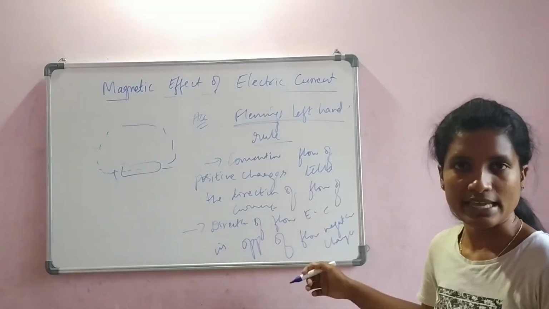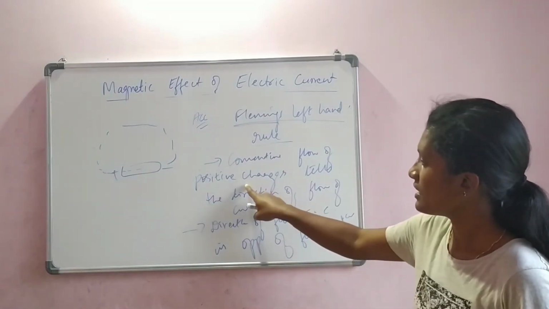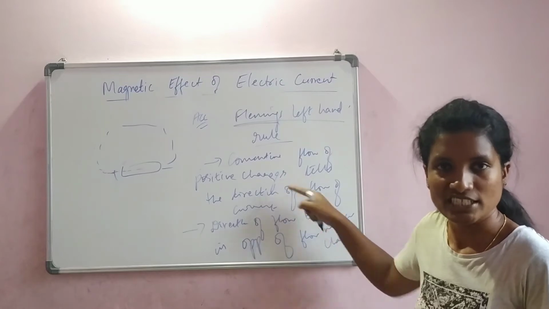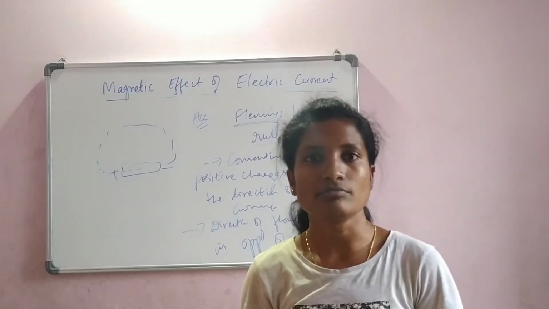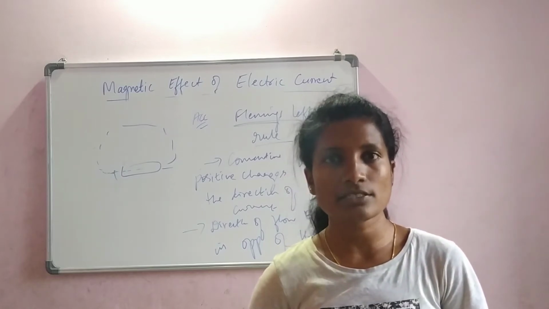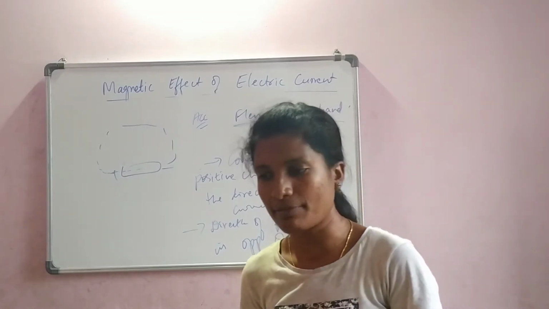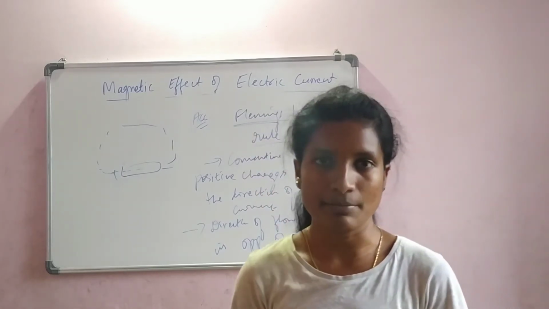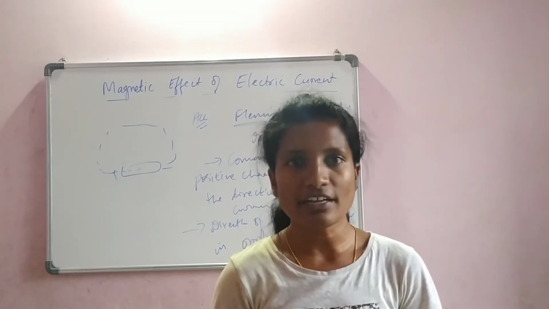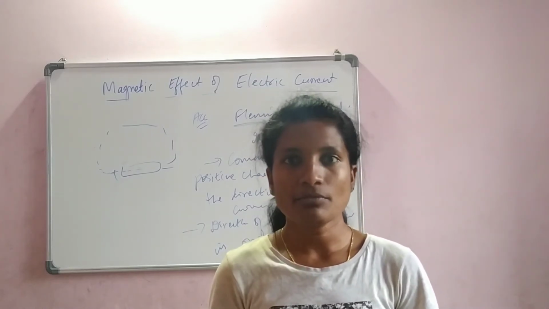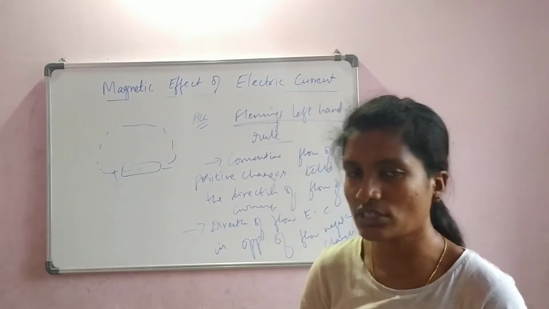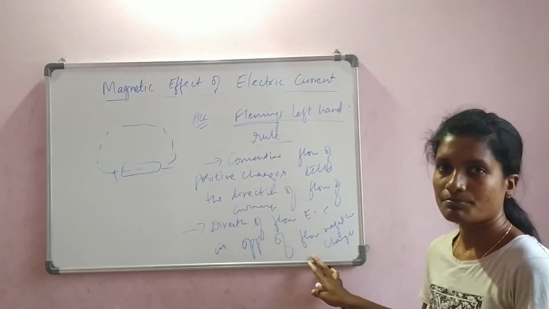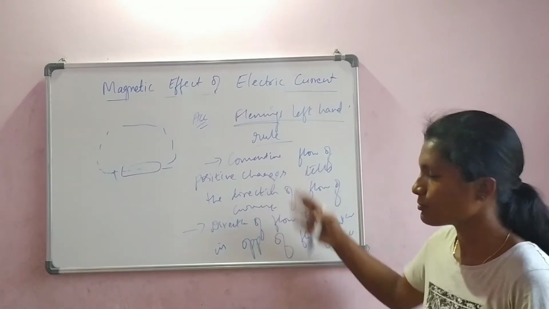Both mean the same. See here, the direction is the flow of positive charge. Here we are saying it the other way. In English we study negative sentences, like if I say I like ice cream, how can you put that? Don't you like ice cream? We make it negative: I do not like ice cream. That is the negative way of telling it. So both mean the same.